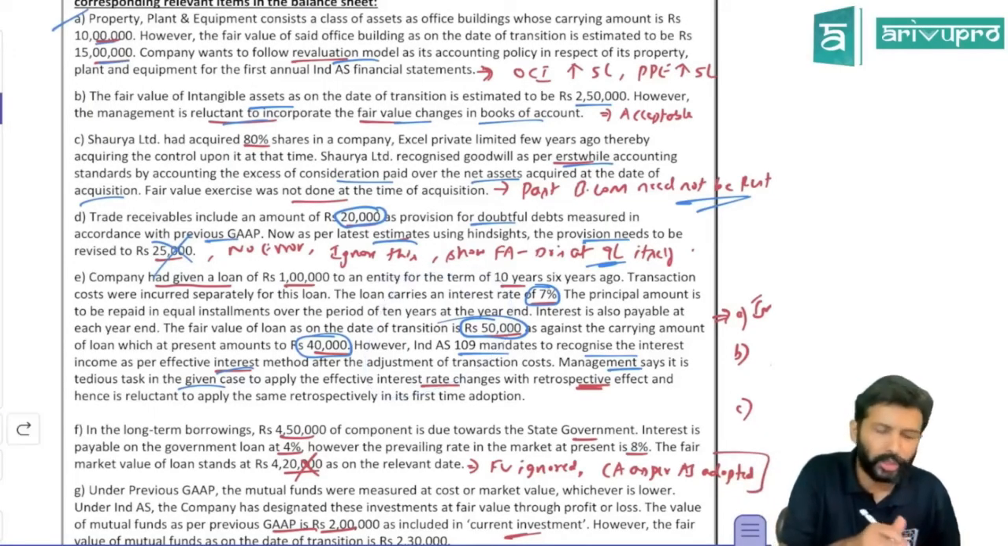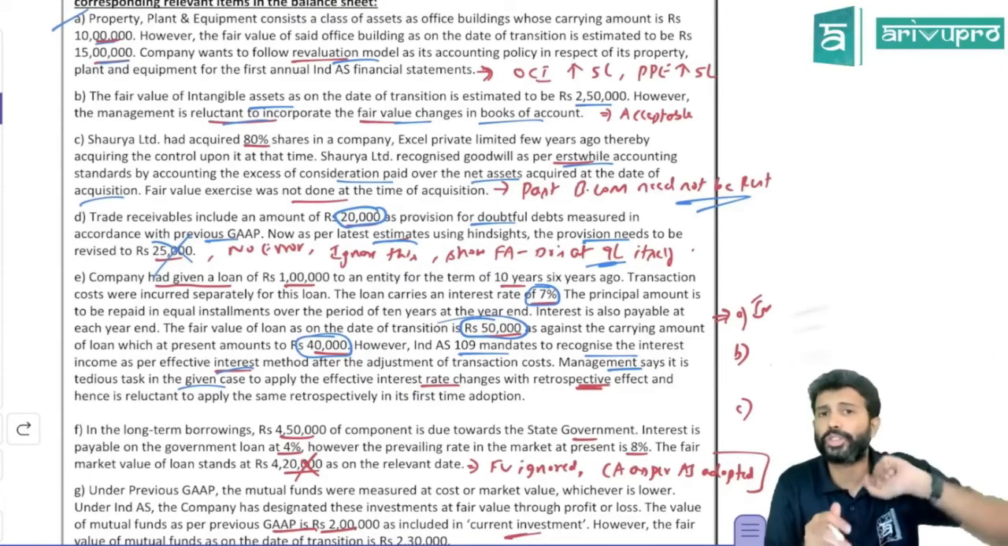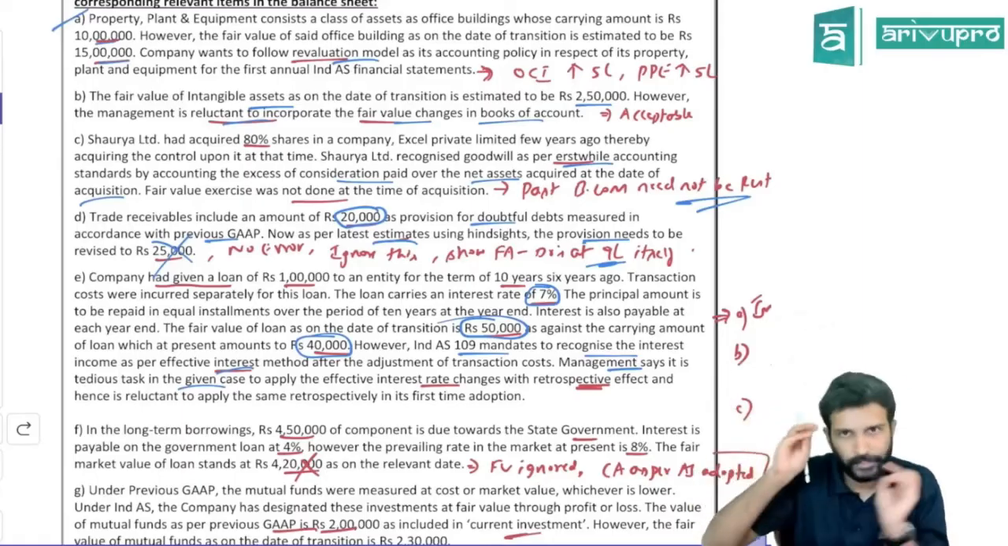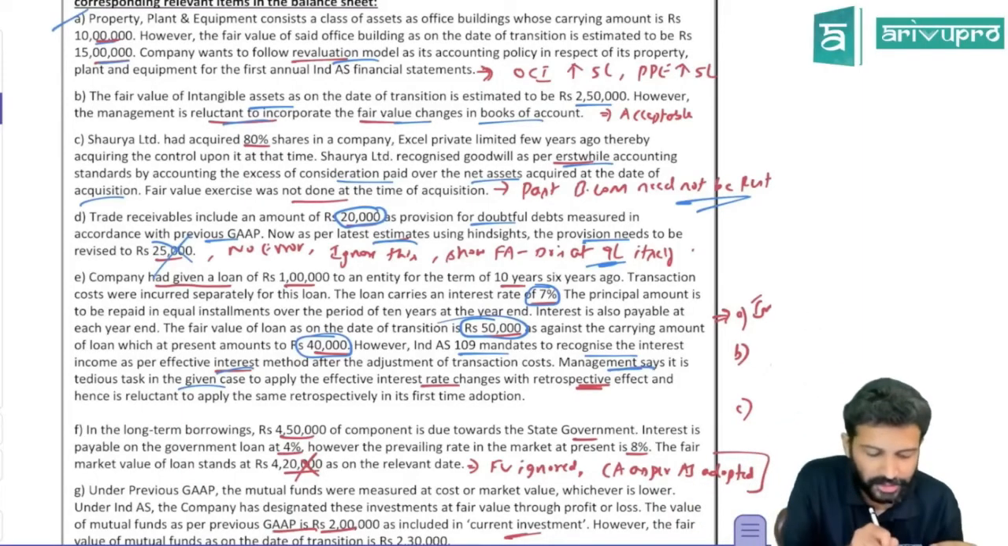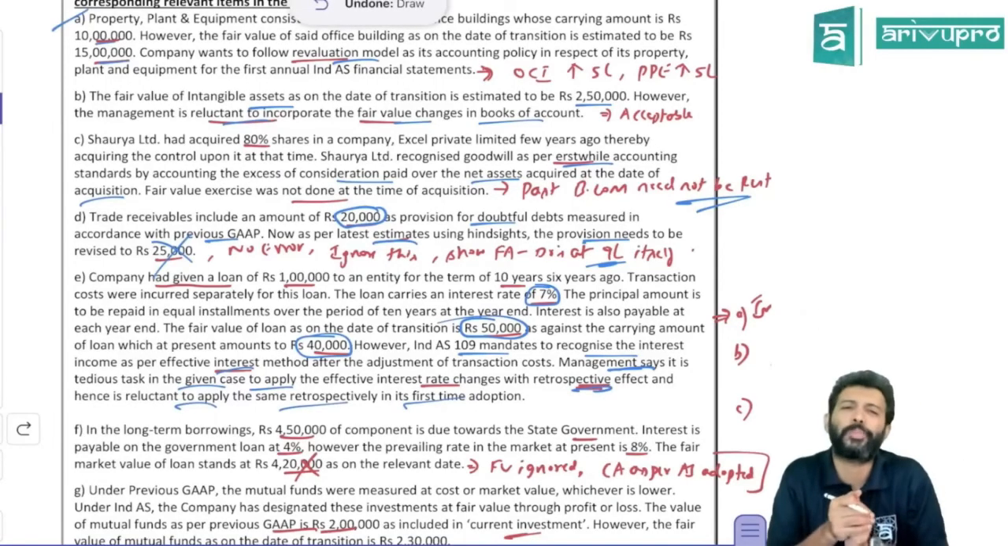So all this also you need to apply retrospectively only. Meaning from the beginning you need to work out and find out what should have been the value of this financial asset on the date of transition and adopt that. That's what you need to do. But management says it is a tedious task to apply the effective interest rate with retrospective effect in the given case. Hence, it is reluctant to apply retrospectively in the first time adoption. So they're saying it is not possible for us to do it.